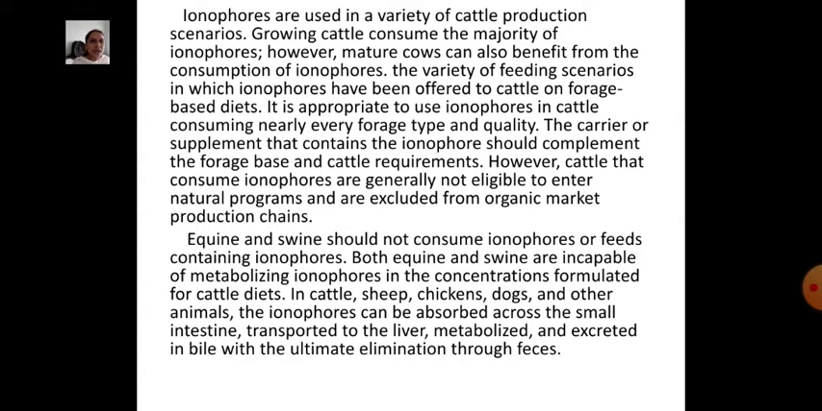Ionophores are used in a variety of cattle production scenarios. Growing cattle consume the majority of ionophores. However, mature cows can also benefit from the consumption of ionophores. There is a variety of feeding scenarios in which ionophores have been offered to cattle on forage-based diets.